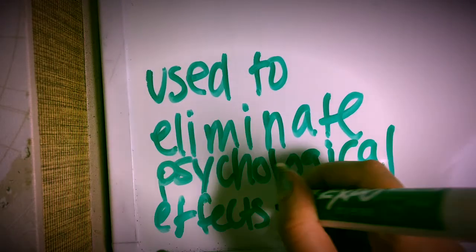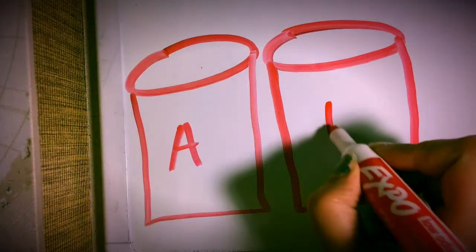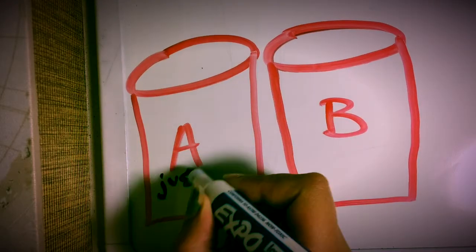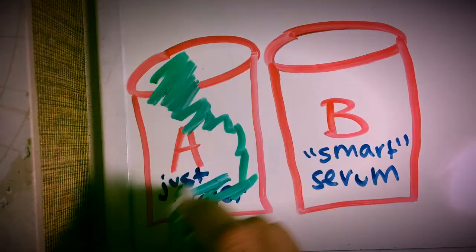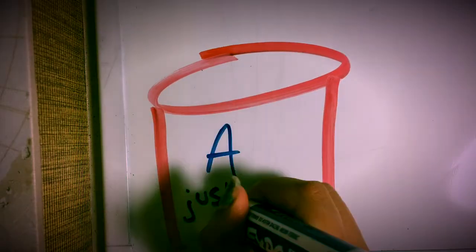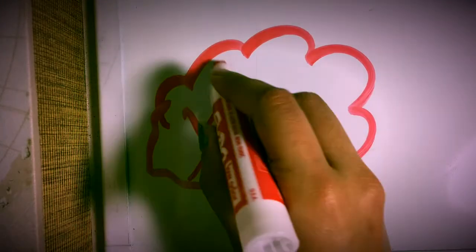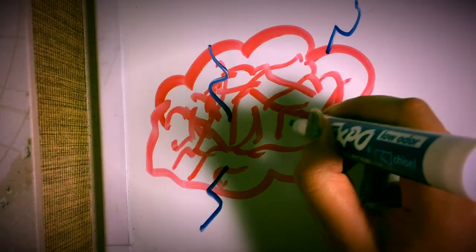So, for example, let's think about this. We have two flasks, flask A and flask B. Flask A just has water in it, simple water, and flask B has super smart serum that makes you smart. Flask A would be the control group, while flask B is the experimental group. Why? Because even though flask A has just water, the water is the placebo, because it will make your brain think that you have the smart serum, making you smarter, or at least thinking that you are smarter. Your brain can trick itself into thinking that it's taking the smart serum.